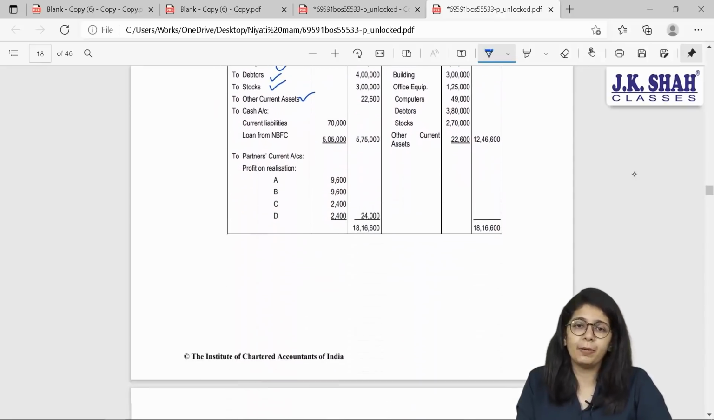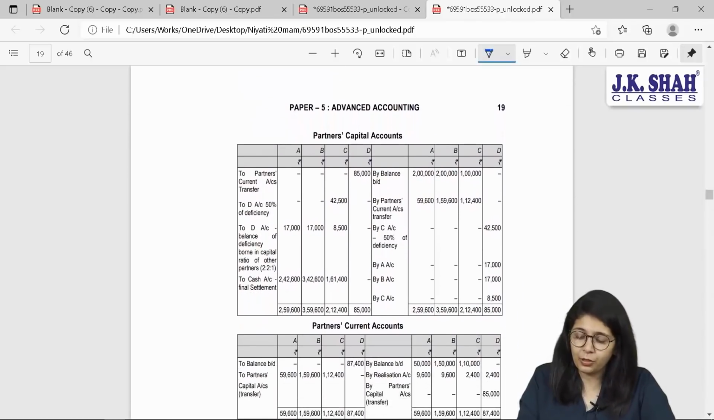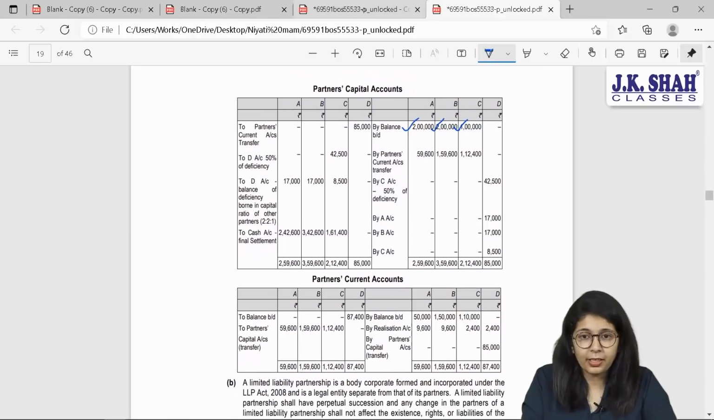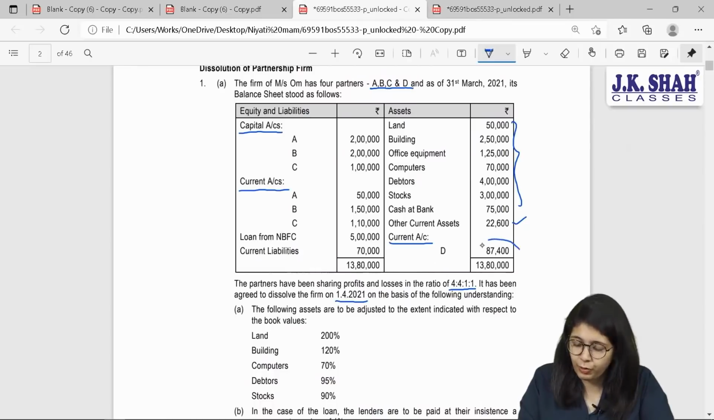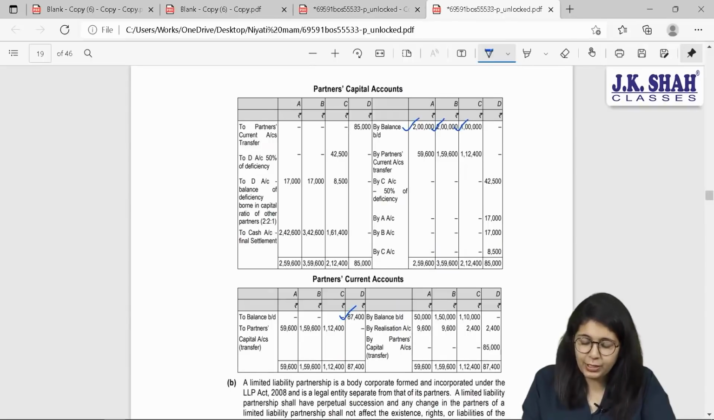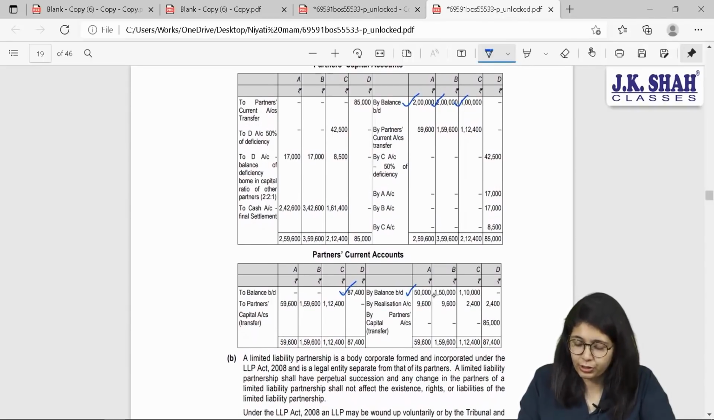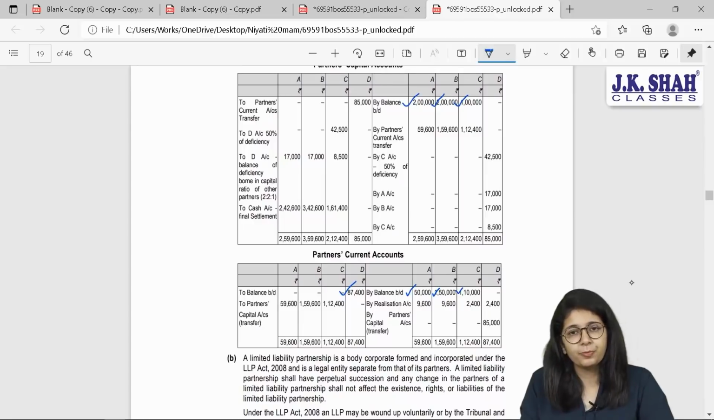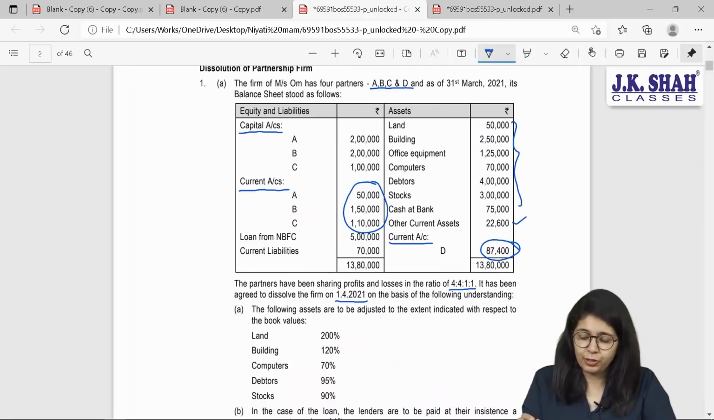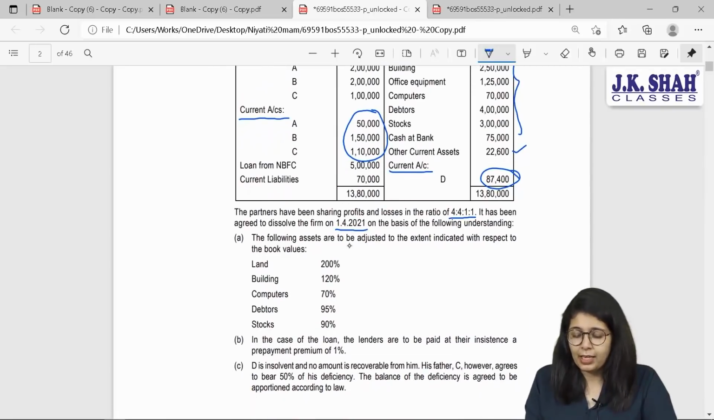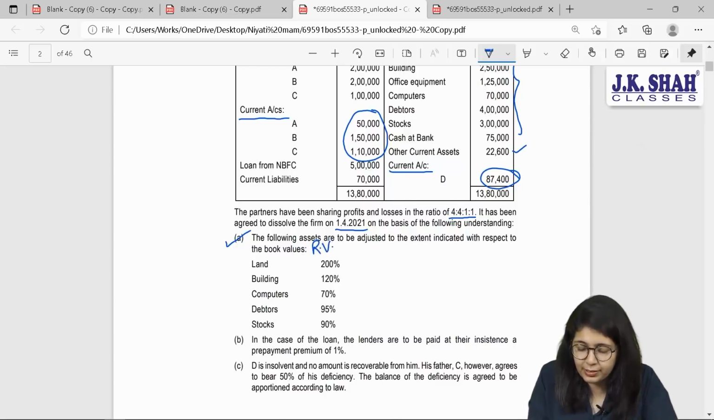Other than that, you have your capital balances. Now, partners' capital accounts were 2 lakh, 2 lakh and 1 lakh. Coming to your current account, Mr. D had debit balance over here of 87,400 and the remaining partners had credit balance. So, to balance brought down 87,400 and for the rest of them it will be by balance brought down. Are we good till here? Further, the following assets are to be adjusted. I am on adjustment A. The following assets are to be adjusted to the extent indicated with respect to their book values. These are the realized values of all your assets.